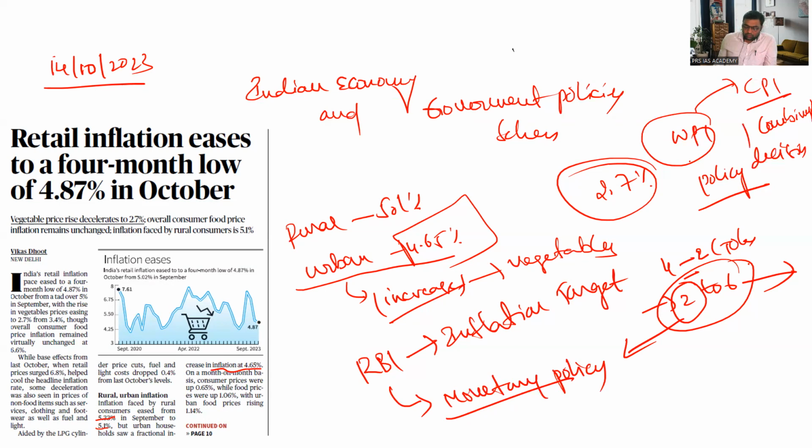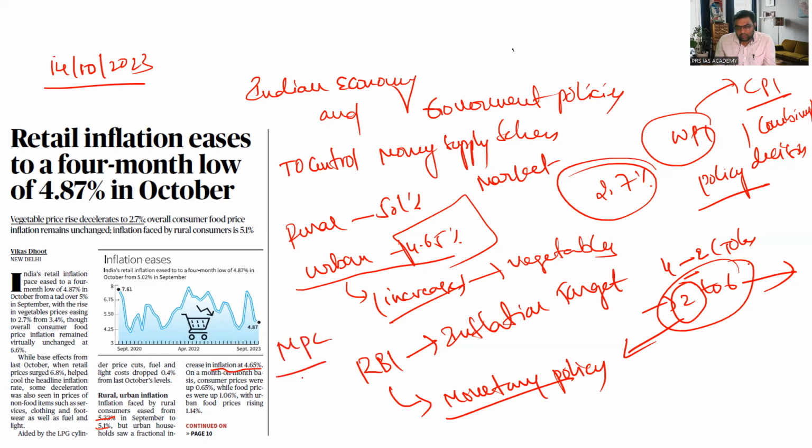What is the main idea of this monetary policy? That is to control money supply in the market. That is the main purpose of monetary policy. Also, the Monetary Policy Committee is a statutory body which comprises 6 members: 3 members from RBI and 3 members from the Government of India.